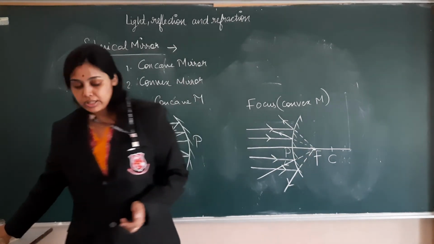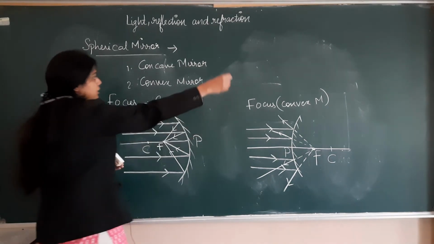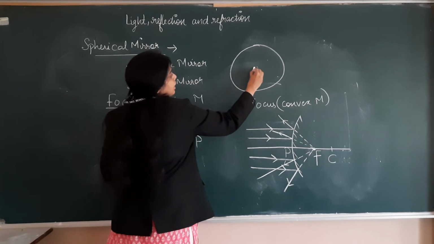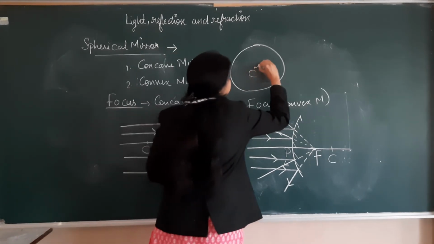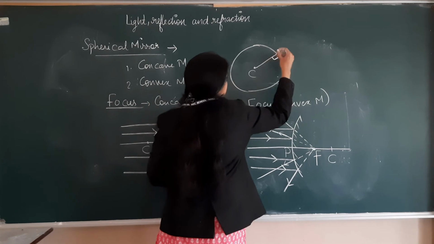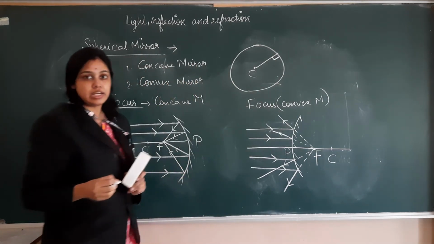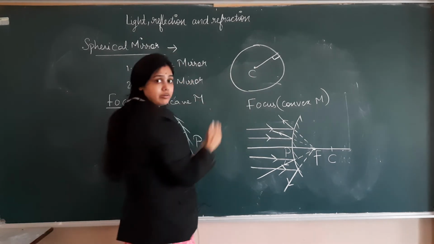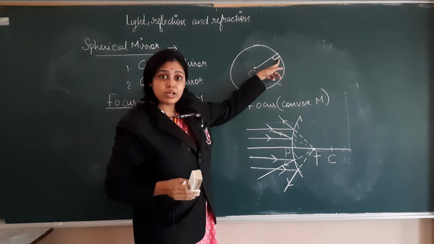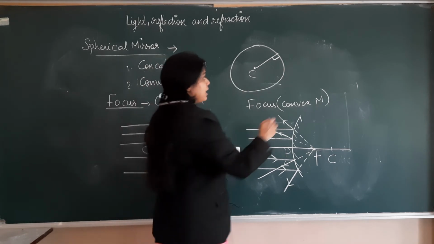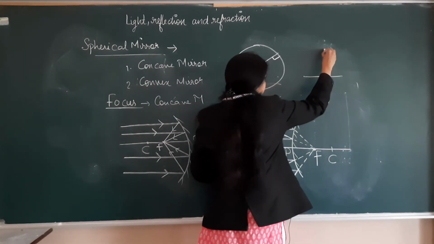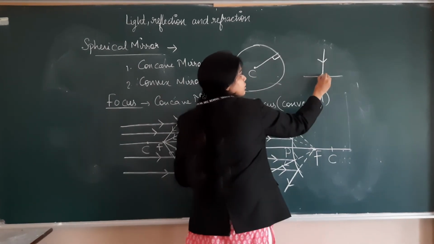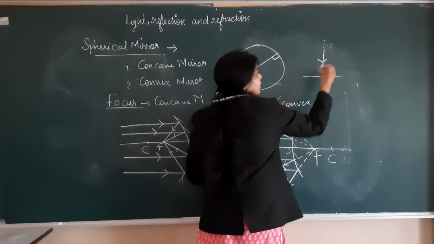Now one thing you have to remember, this is our glass sphere, right? Any line which you draw from center of curvature to this glass sphere will make an angle of 90 degrees. It means a line from center of curvature will act as a normal on the spherical mirror. Like in reflection, if light comes along the normal, this is the incident ray, we will draw the normal, so this will be the reflected ray.